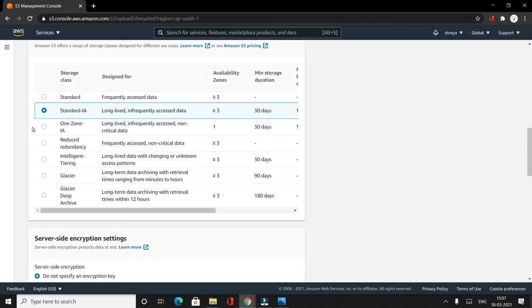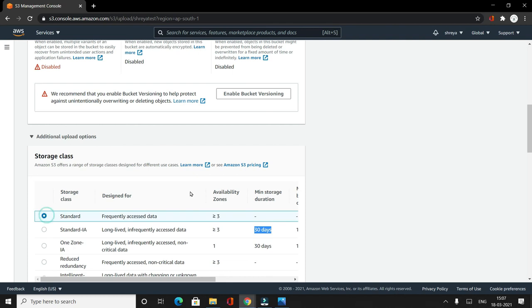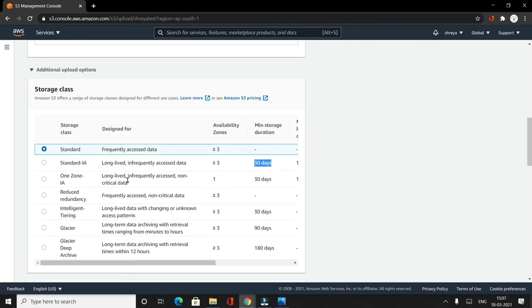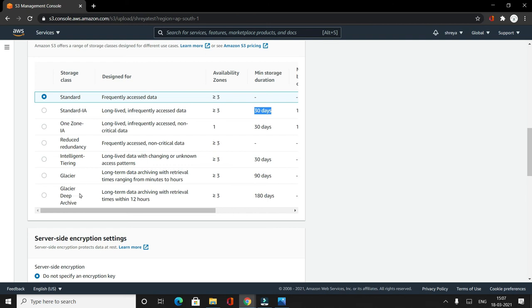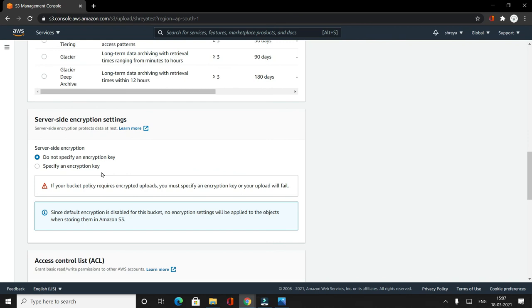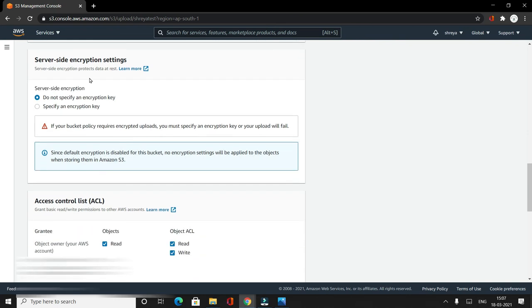But one thing to keep in mind is, if I select Standard IA, the object has to remain in IA for 30 days. You cannot move it before that. That is the minimum storage duration. Similarly, if you put it in Glacier Deep Archive, the object has to be there for 180 days. All these are applicable. I can select any of these, or by default I can just make it Standard. So it is important to understand what each of these storage classes means, so that you can select the one appropriately.